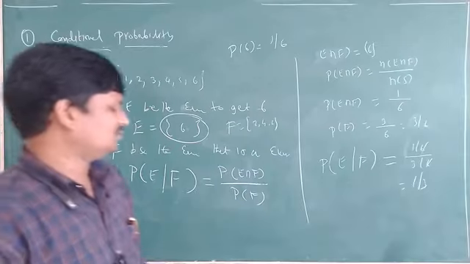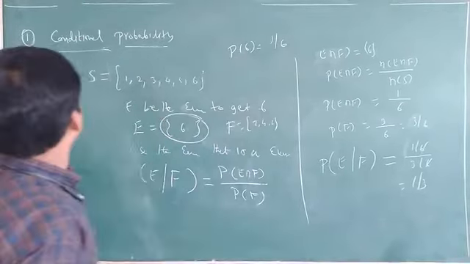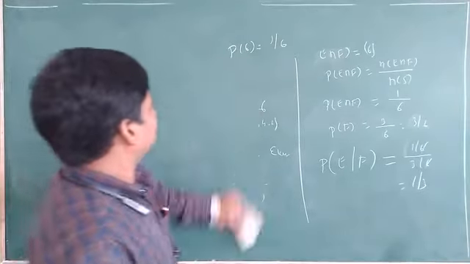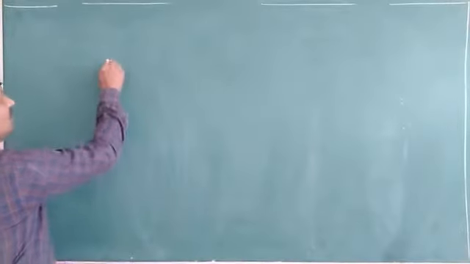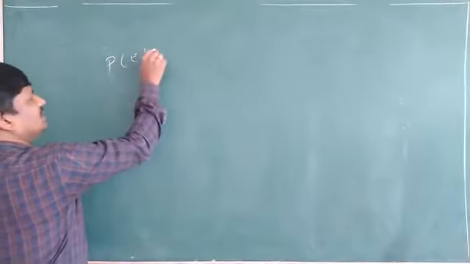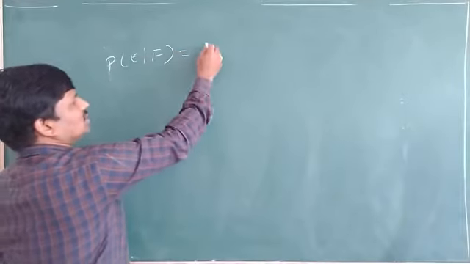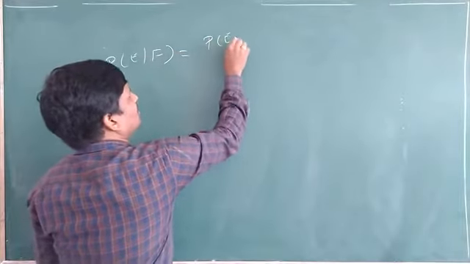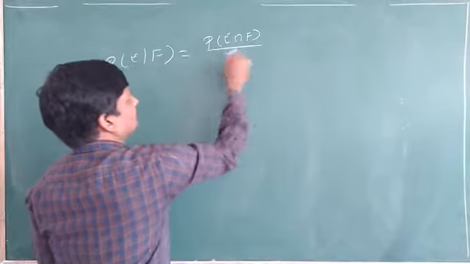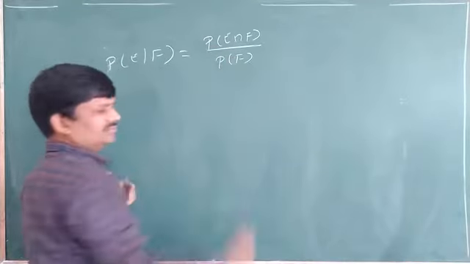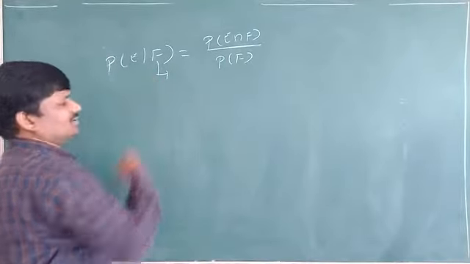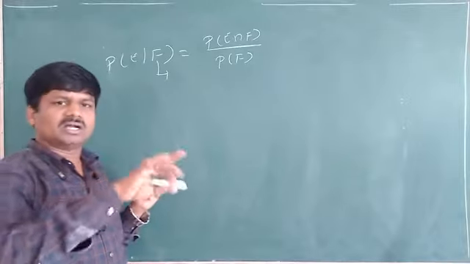Remember this one. So simply, what is conditional probability? You should remember the formula. Probability of E given that F is equal to probability of E intersection F by probability of F. Here F means the event already occurred.